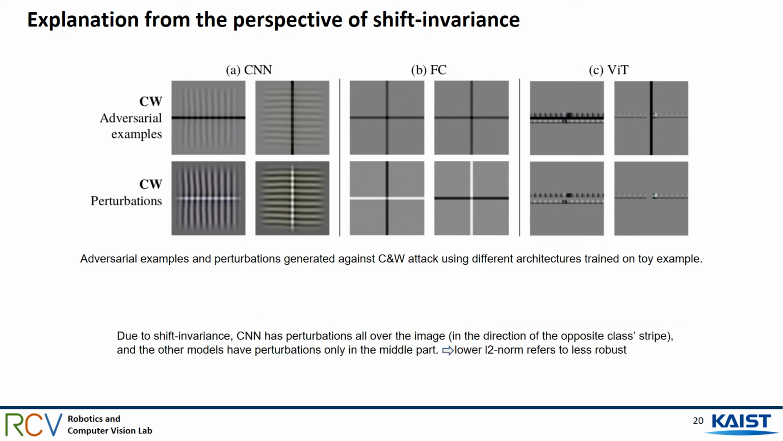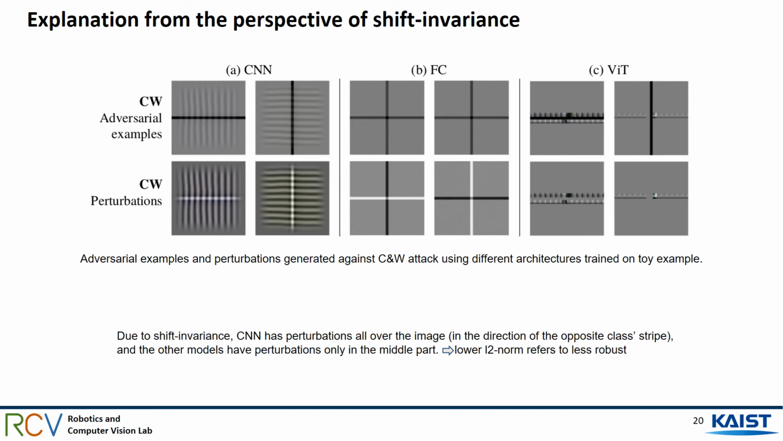The observation that the CNN model yields stripes all over the image can be naturally attributed to the shift invariant property of the CNN model. From the perspective of shift invariance, the CNN model recognizes features, that is horizontal or vertical stripes in our setup, regardless of the position of the features on the image. Thus, it is somewhat expected that the perturbation has stripes in a different direction all over the image. For the FC model without the shift invariant property, it only recognizes the stripes in the middle. Thus, the resulting perturbation mainly has a stripe in the middle.